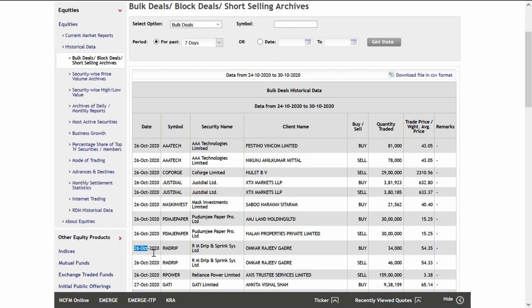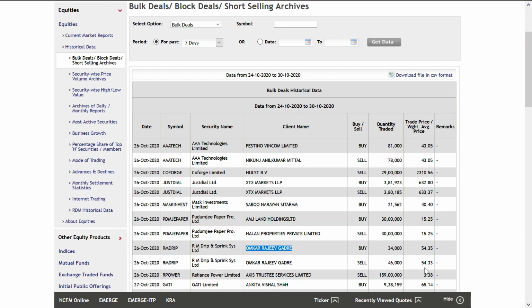Now apart from Just Dial, let's look into some other stock also. On the same 26th October, this is RM Drips and Springs Limited. This is the share name, and the big player, either a DII or FII, the name is Omkar Rajiv Grade. That person bought 34,000 quantity at a price of 54.35, whereas he sold at 54.33.